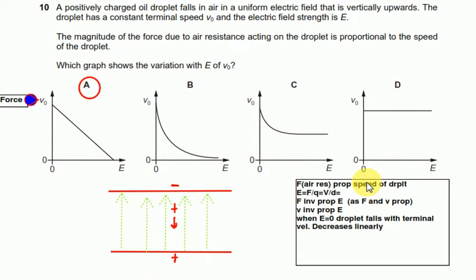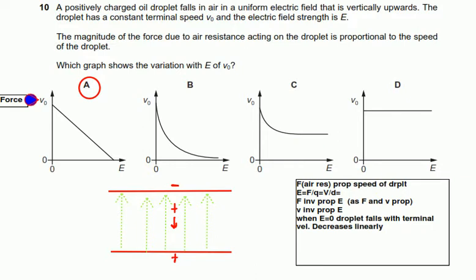Question number 10 says a positively charged oil droplet falls in air in a uniform electric field that is vertically upwards. The droplet has a constant terminal velocity V0 and electric field strength is E. The magnitude of the force due to air resistance acting on the droplet is proportional to the speed of the droplet. Which graph shows the variation with E of V0?